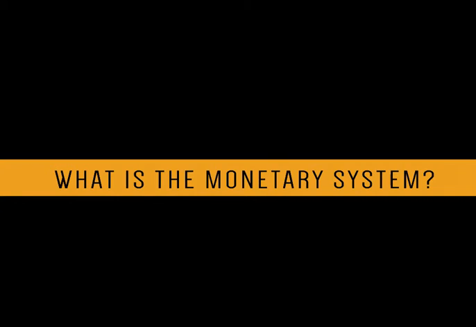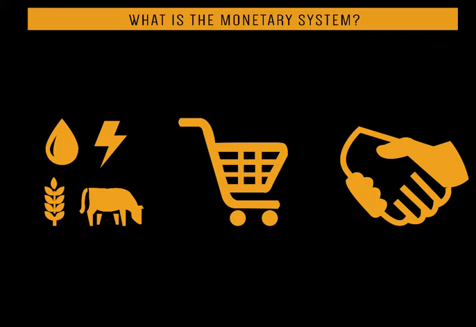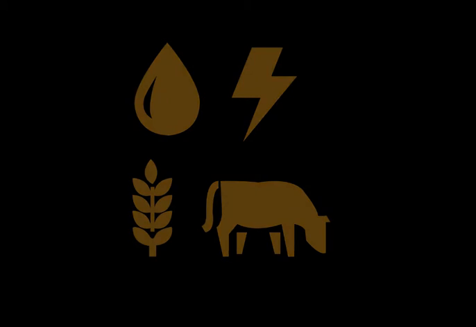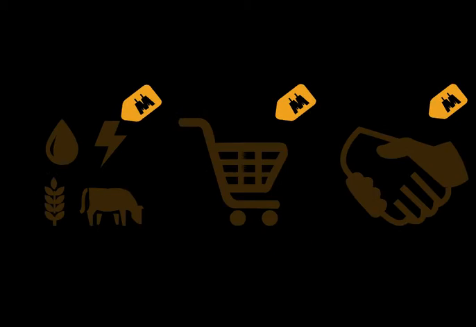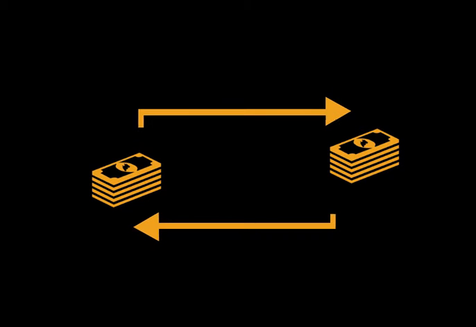What is the monetary system? A system in society where all resources, goods and services are attributed value and exchanged through money. The system is operated and controlled by banks.